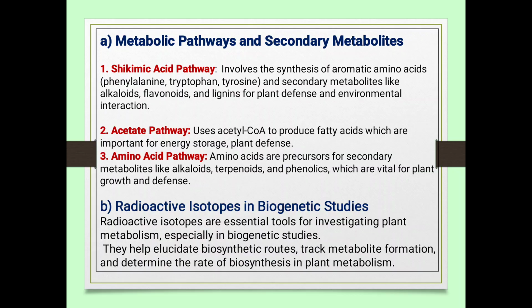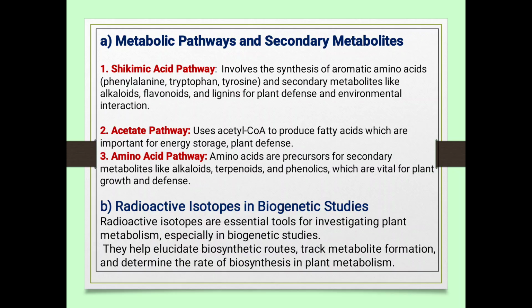Next important is the shikimic acid pathway. It involves synthesis of aromatic amino acids. You have heard about amino acids in the biochemistry subject: essential amino acids and non-essential amino acids. Essential amino acids are not synthesized in the body; they need to be administered. Essential amino acids include tryptophan, phenylalanine, and methionine, a sulfur-containing amino acid. So these are the amino acids: phenylalanine, tryptophan, tyrosine, and secondary metabolites like alkaloids. Alkaloids are nitrogen-containing compounds that are basic in nature. Flavonoids have antioxidant properties, plant defense and environmental interaction.